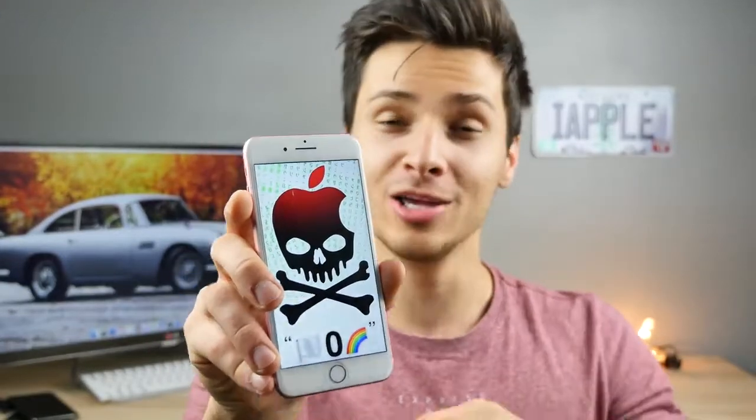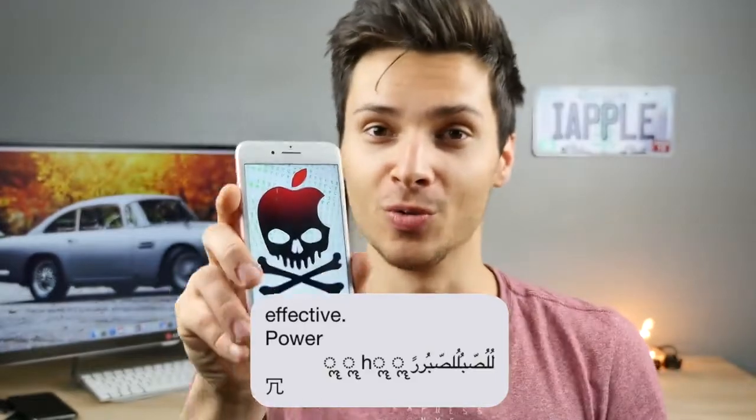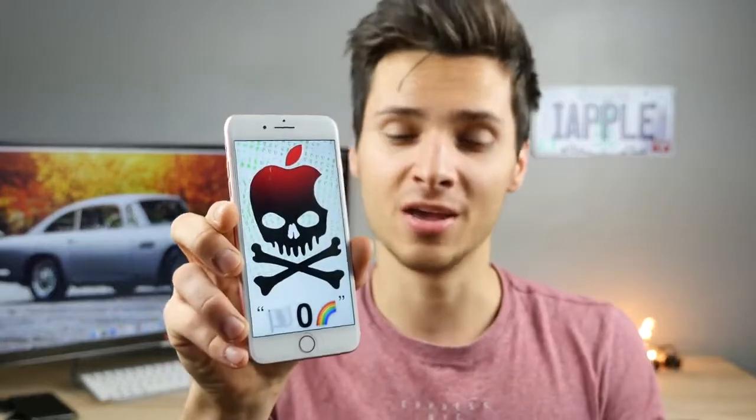There was a bug back on iOS 8 called effective power. You receive a text message, it restarts your phone. This is worse. You receive a message, it freezes your phone for like 3 to 5 minutes and then restarts on its own. But depending on which firmware you're on, you're going to get a little bit of a different behavior, and I'll talk about that. There's a lot to know. But what you guys need to know is that this is scary.